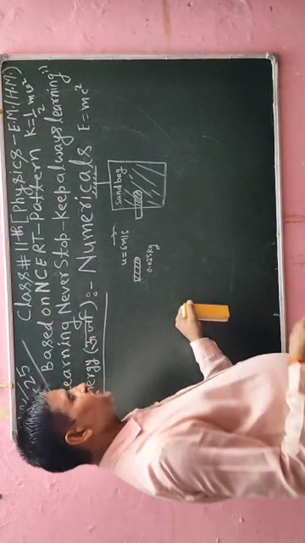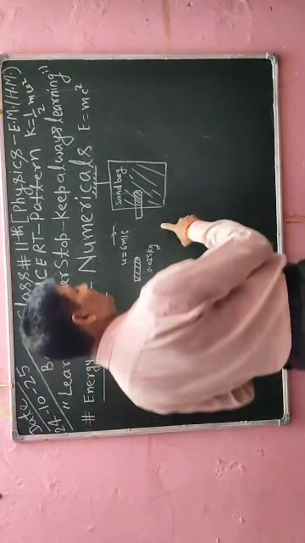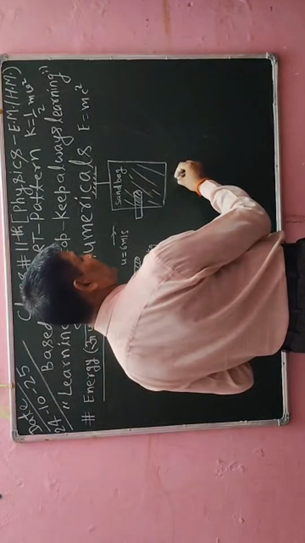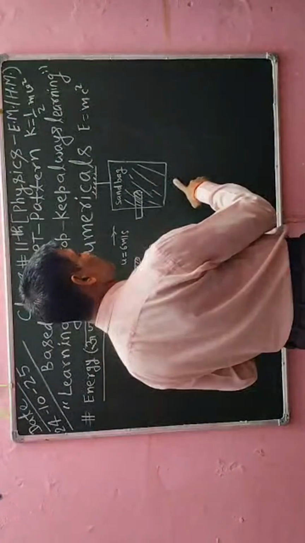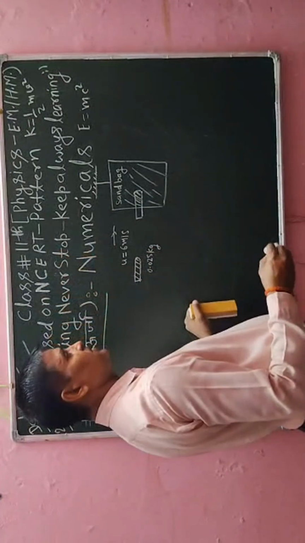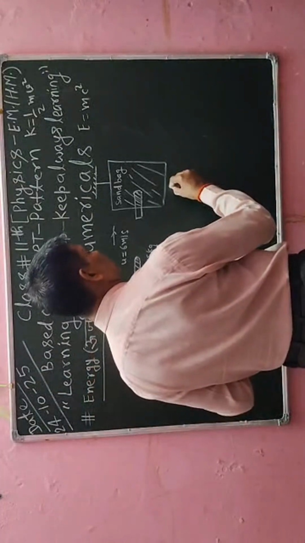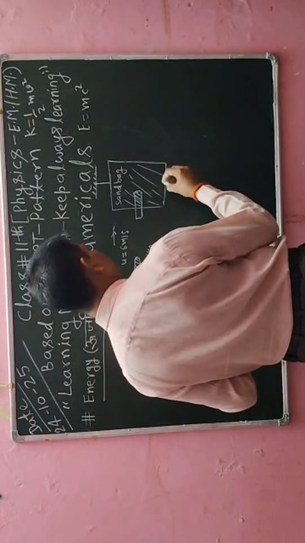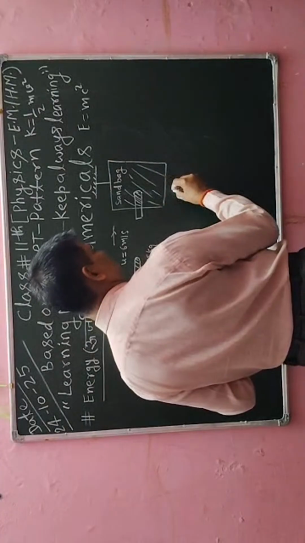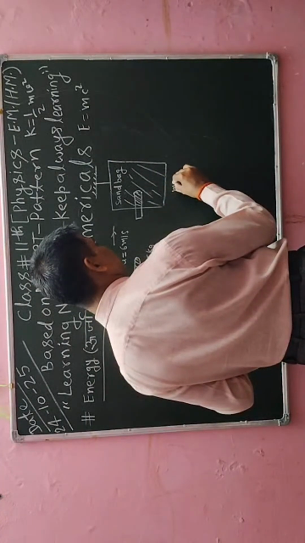Okay, so the mass of this sandbag is not known. Suppose this sandbag has mass m2.